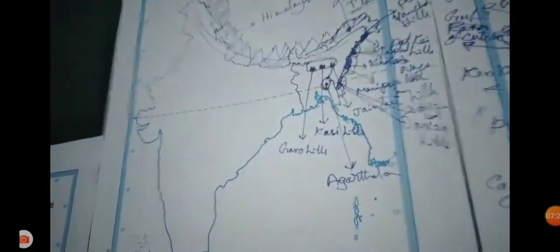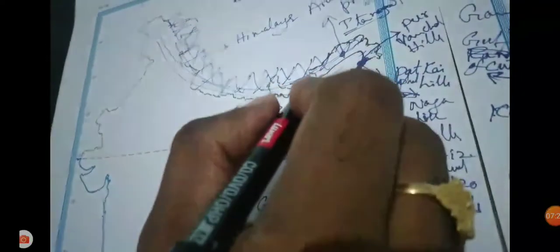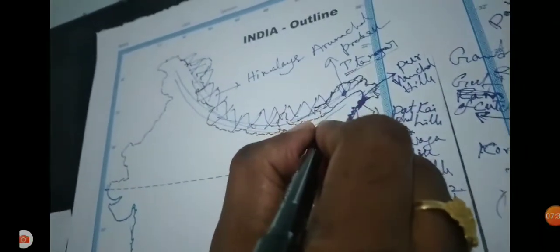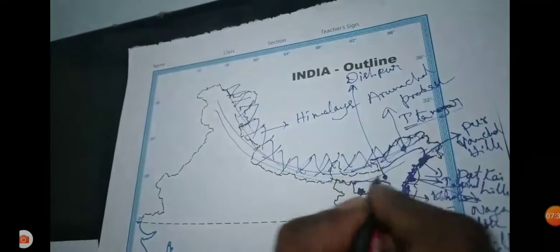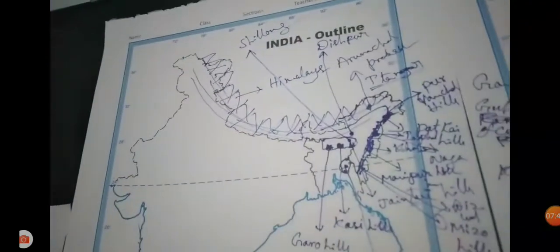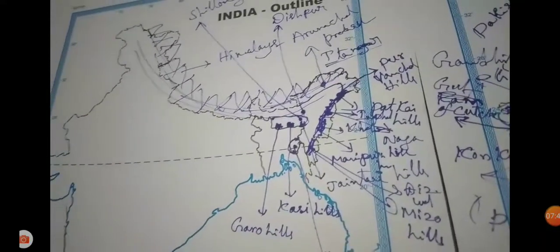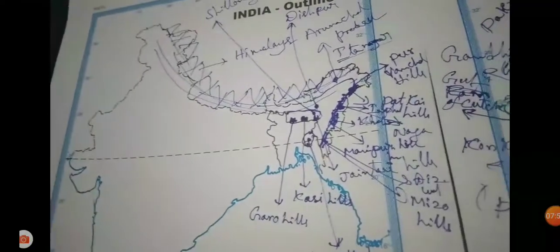So Nagaland, Kohima only, and Manipur capital, Imphal. Dispur is the capital of Assam. Shillong is the capital of Meghalaya. These northeastern states and hill stations are very, very important.